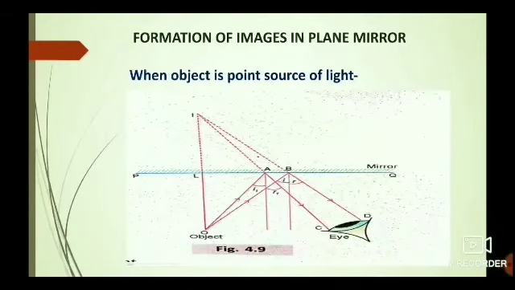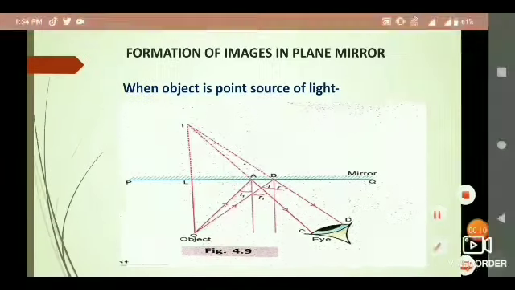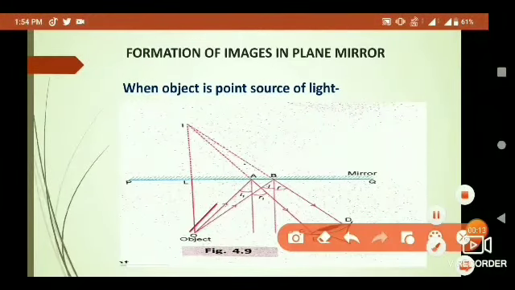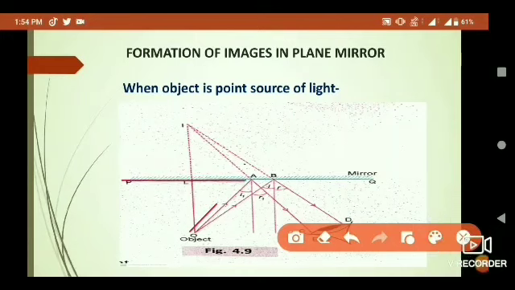Formation of images in a plane mirror, when the object is a point source of light. Let's see the figure. Consider an object O situated in front of plane mirror PQ. Two rays of light, OA and OB, start from point O, follow the law of reflection and get reflected along AC and BD.